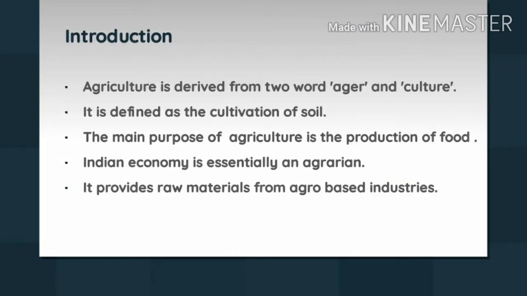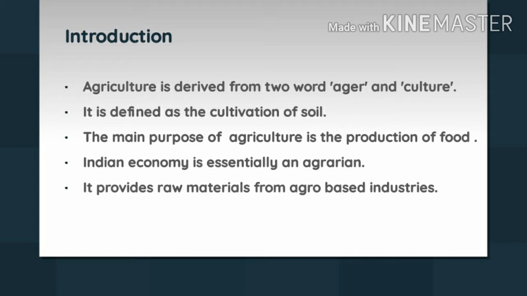The word agriculture is actually derived from two Latin words, that is ager, which means land, and culture, meaning the cultivation. So it basically means the cultivation of land. So agriculture can also be defined as the cultivation of soil in order to grow crops, or in order to produce some amount of crop.